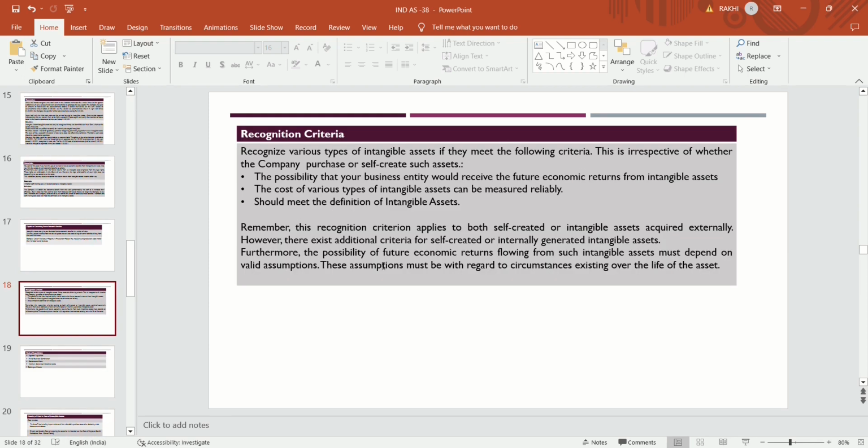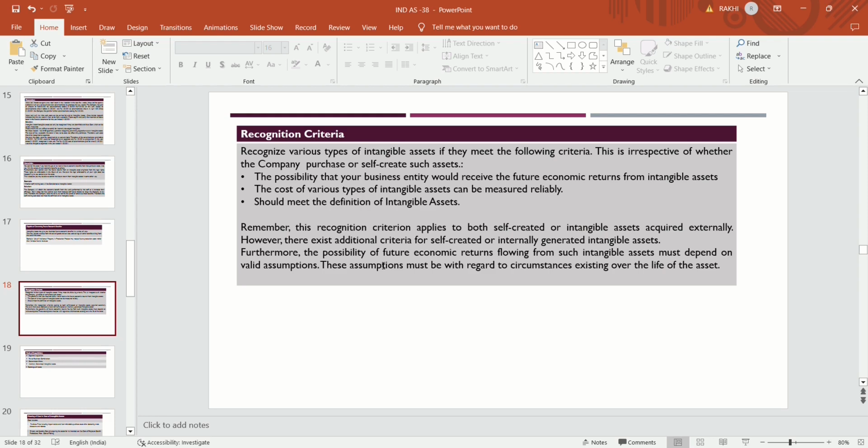Now, recognition criteria. How do these standards deal with intangibles? What do these standards say about the recognition criteria? How is an intangible asset to be recognized by following this standard? Recognize various types of intangible assets if they meet the following criteria.